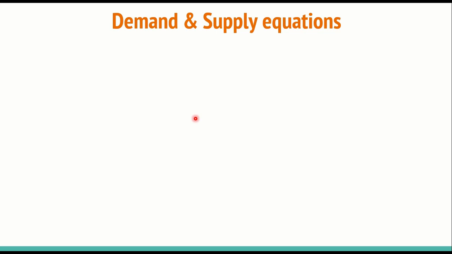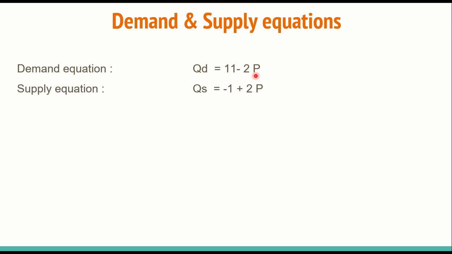Suppose that the demand equation for commodity X is QD = 11 - 2P and the supply equation is QS = -1 + 2P. There are 3 simple steps to find equilibrium price and quantity, and these are: first, equating the demand and supply equations together; second, finding the equilibrium price; and third, substituting the equilibrium price into the demand and supply equations to find the equilibrium quantity.